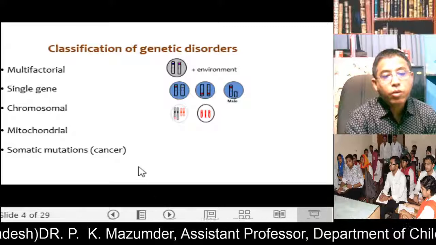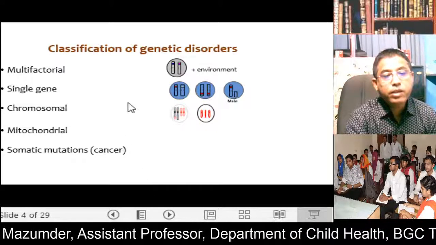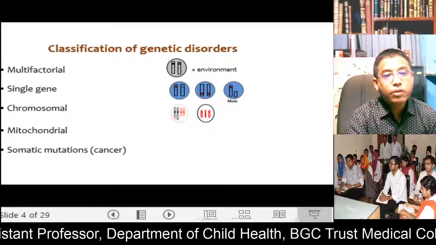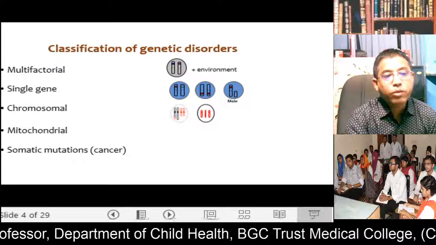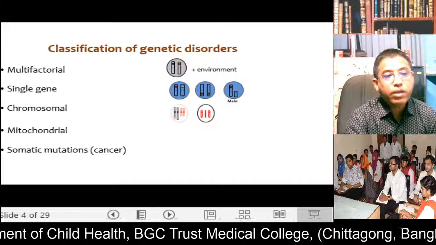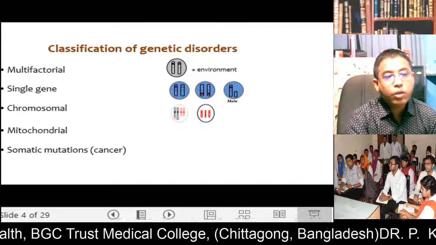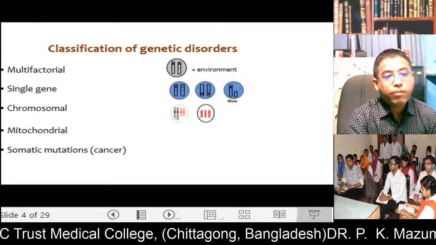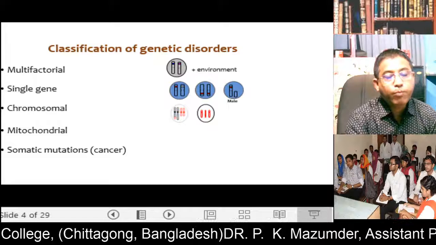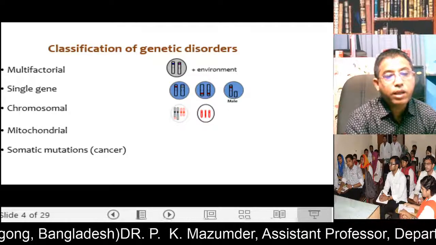Now, how can you classify genetic disorders? Genetic disorders mean there is a problem in genes or chromosomes. So, it can be broadly divided into multifactorial disorders, single gene disorders, chromosomal disorders, mitochondrial disorders, and somatic mutations. But most important for you are single gene disorders and chromosomal disorders.